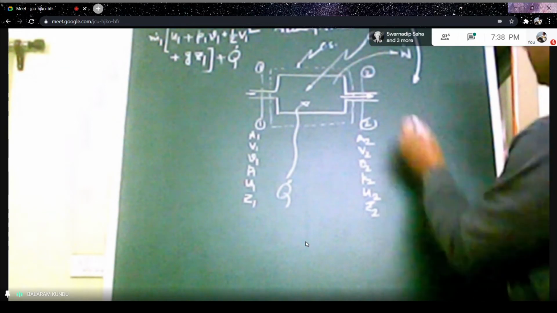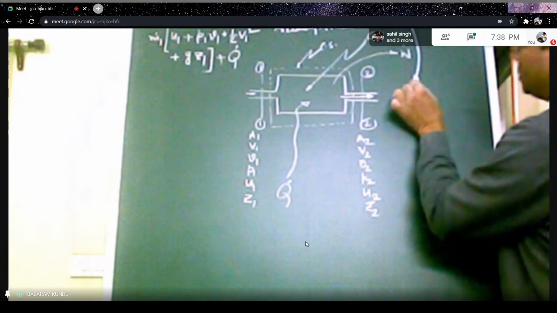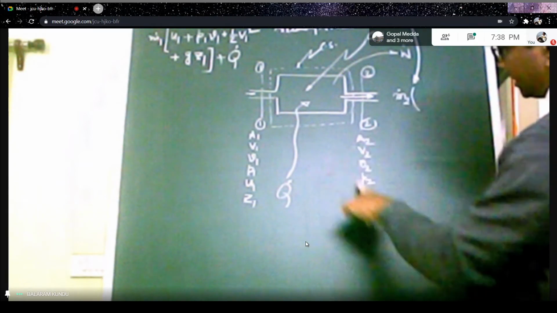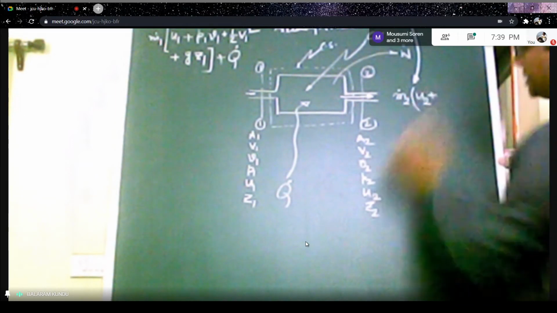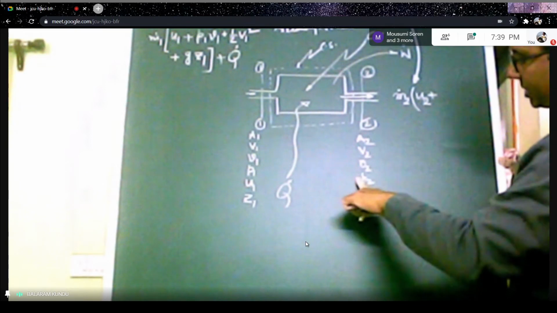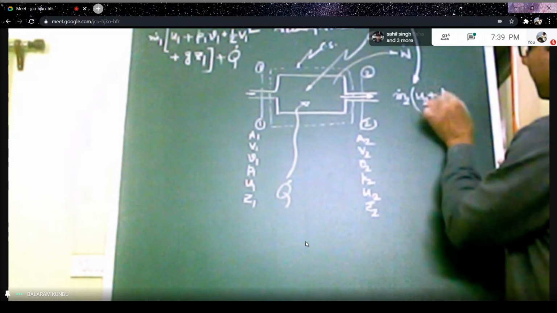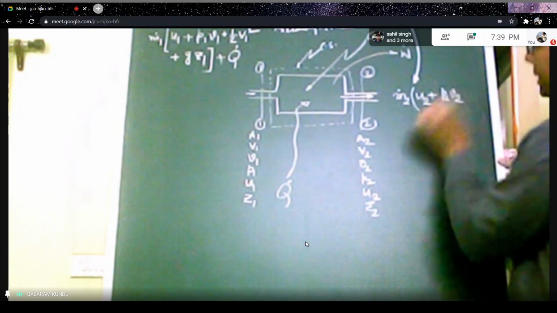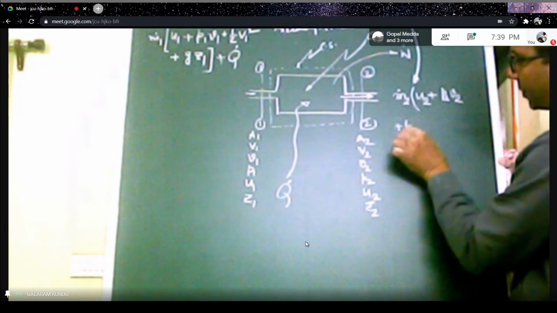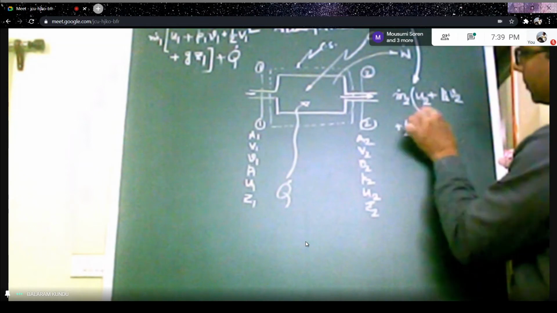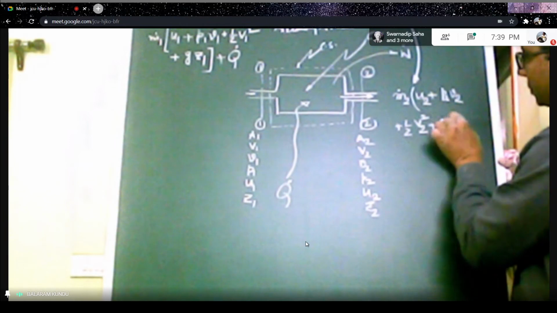At the exit, the mass flow rate is M2 dot into the internal energy U2 plus flow energy, with pressure P2 and specific volume V2, so P2 V2, plus kinetic energy, half of V2 square, plus potential energy, g into Z2.